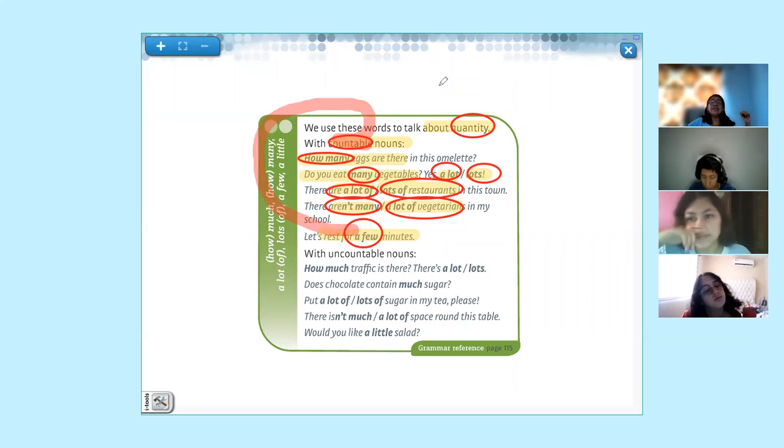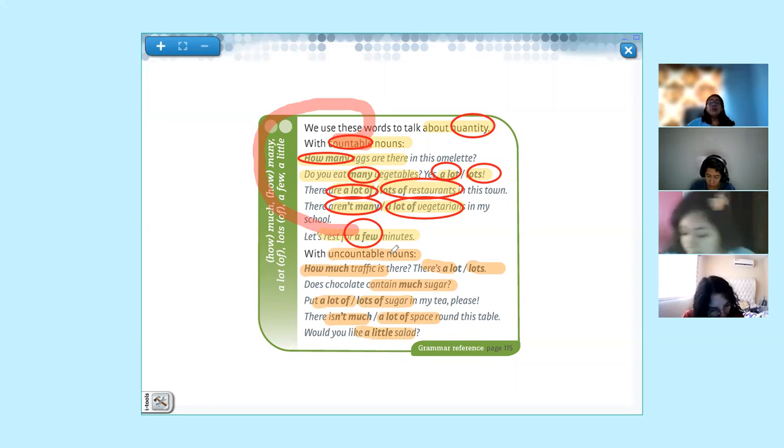Now we continue with the second part, the uncountable. Now the opposite, those that you cannot count. Natalie. With uncountable nouns: How much traffic is there? There is a lot, lots. Does chocolate contain much sugar? Put lots of sugar in my tea, please. There isn't a lot of space around this table. Would you like a little salad?